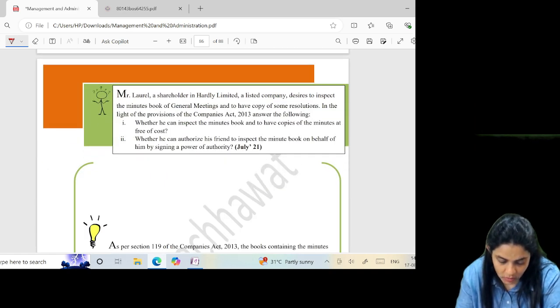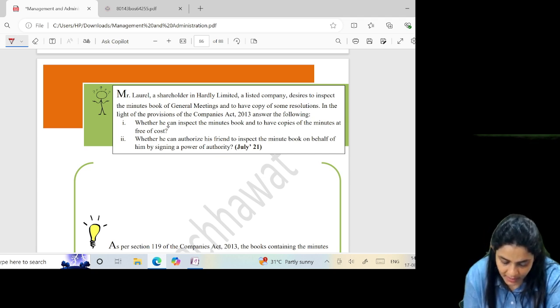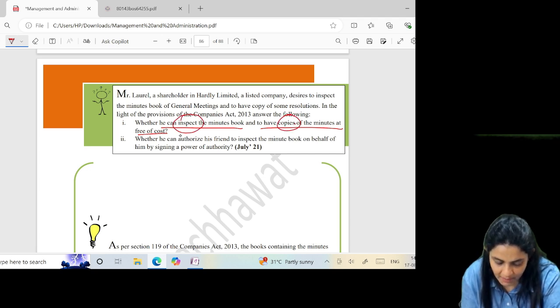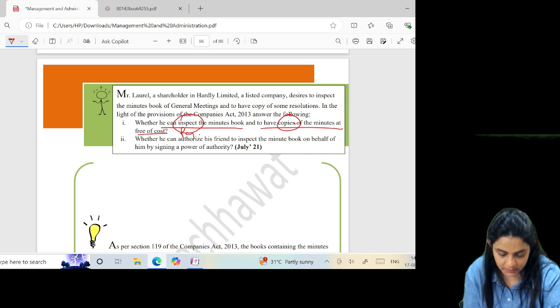Mr. Laurel, a shareholder in Hardly Limited, a listed company, desires to inspect the minute book of general meeting and to have a copy of some resolutions. In the light of the provisions of the Companies Act, answer the following: whether he can inspect the minute book and have copies of the minutes free of cost. He can inspect, but if he wants copies, he must pay for it, not free of cost.